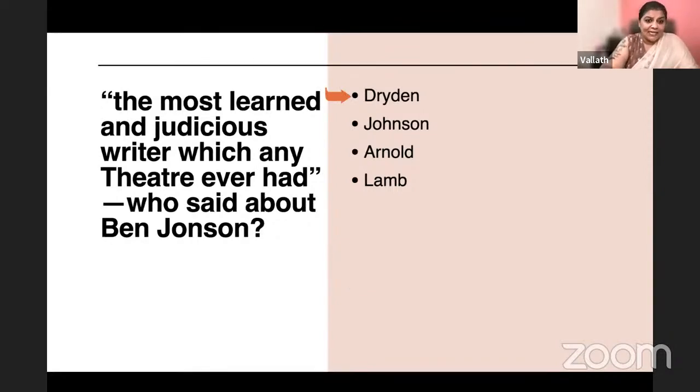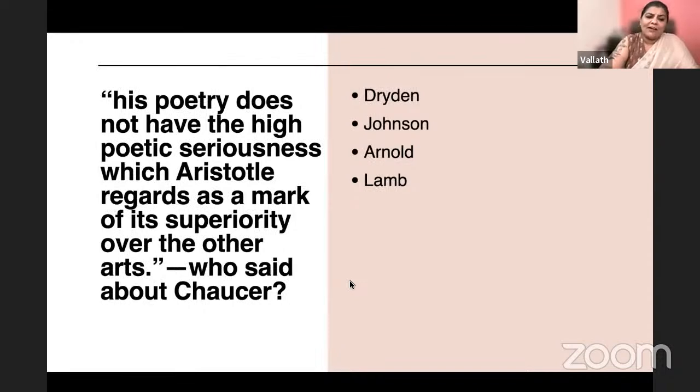Who said this? His poetry does not have the high poetic seriousness which Aristotle regards as a mark of superiority over the other arts. Somebody said this about Chaucer. Are you able to remember? Are you able to get it? Who talked about high truth and high seriousness? Yes, Anjali and Shivi, it is Matthew Arnold. It is indeed Matthew Arnold.